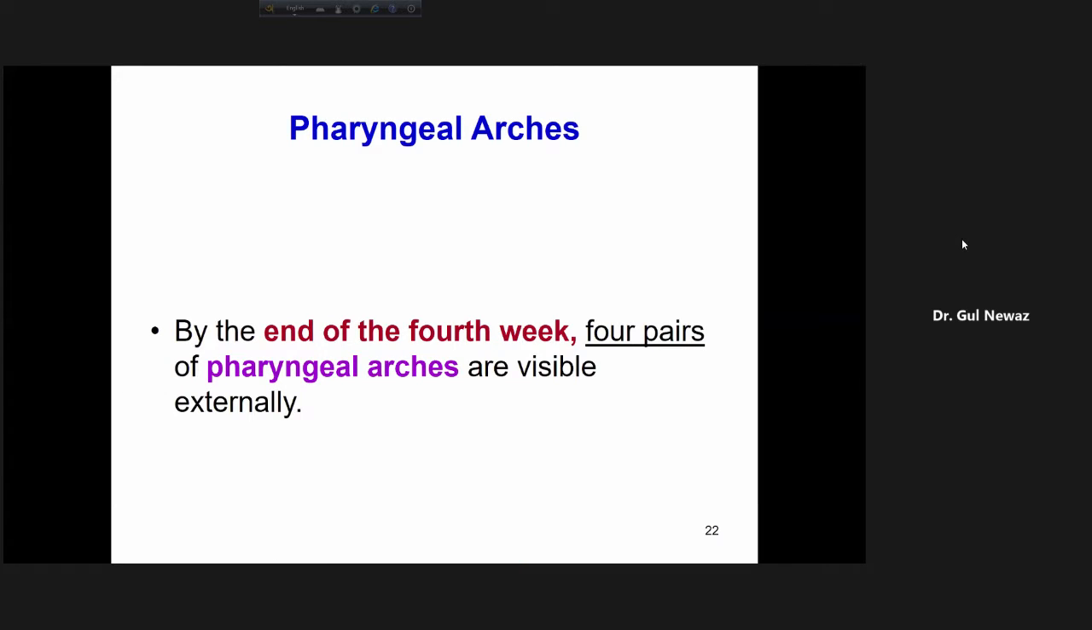By the end of the 4th week, 4 pairs of pharyngeal arches are visible externally. You remember this. So we know what a pharyngeal arch is. There are arches in the neck region, and mesoderm is there. By the end of the 4th week, there will be 4 pairs of pharyngeal arches.